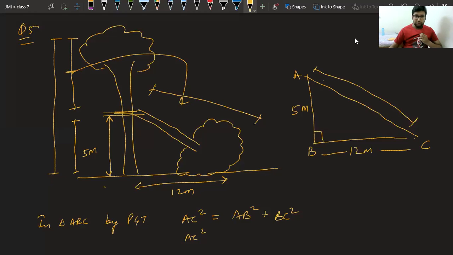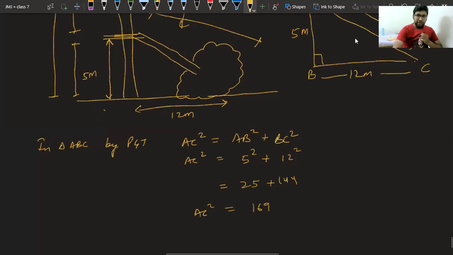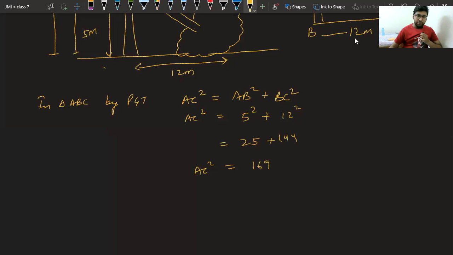Yes, beta Rachit. Tell me the answer, please. Class, tell me the answer. 5 square and 12 square. Very good, Ekta. It is 25 plus 144. That is 169 equal to AC square. Now, what is the value of AC? Class, if AC square is 169, then AC is under root 169. And if I solve 169, we know it is divided only by 13.